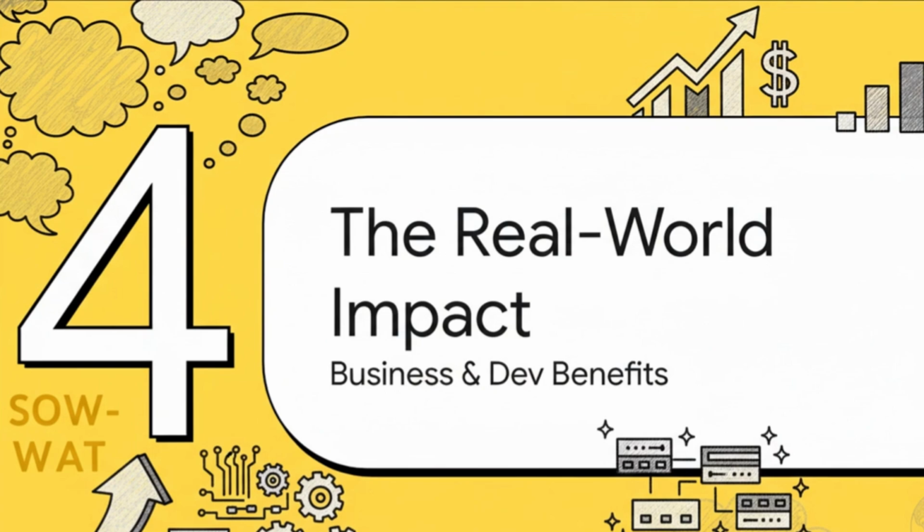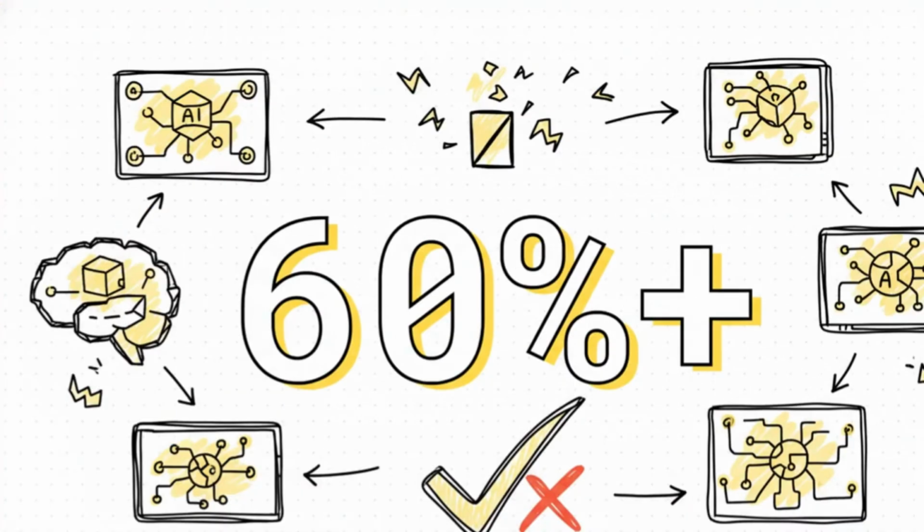Okay, let's talk about why all this matters. We're moving from the how it works to the so what. What's the tangible, real-world impact for businesses and for the developers actually building this stuff? Let's start with accuracy, because this is a big one. By having multiple models validate and check each other's work, this approach absolutely slashes hallucinations by over 60%. Just think about that, a 60% drop in made-up answers. That's a massive leap in reliability and trust.